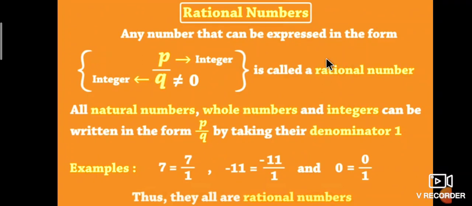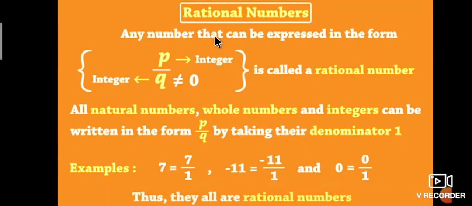Next, what are rational numbers? The unit of today's class is rational numbers. Dear students, you have to observe this.